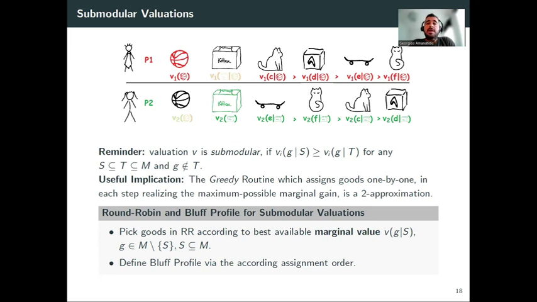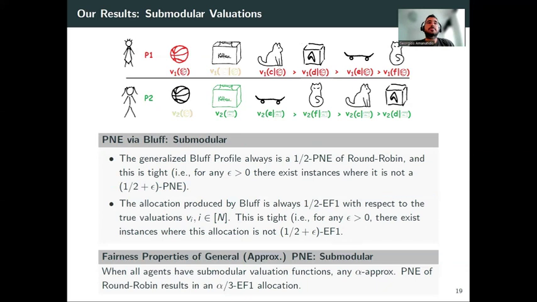So let's do this thought experiment where everybody picks the goods according to their best available marginal value. Let's say this was a sequential game and everybody chose their best available marginal value. This would induce an ordering over the goods, and this is the ordering we use to define the bluff profile in this case. And while this is not a pure Nash equilibrium, it is a half equilibrium.